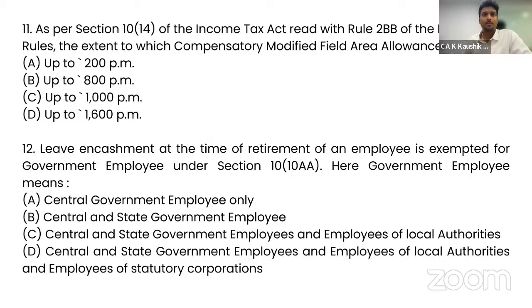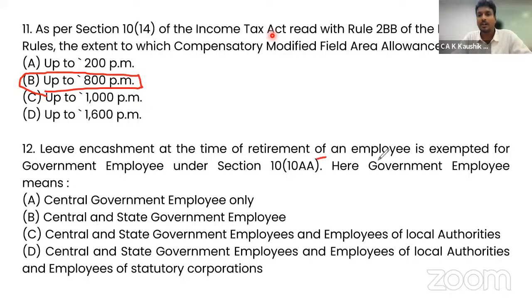As per section 10(14) of the Income Tax Act, read with Rule 2BB of the Income Tax Rules, the extent to which compensatory modified field area allowance is exempt is up to 800 rupees per month. When you know the rules, you will not get confused. They will give the correct answer of 800 rupees per month. So that will become the calculation you need to remember.